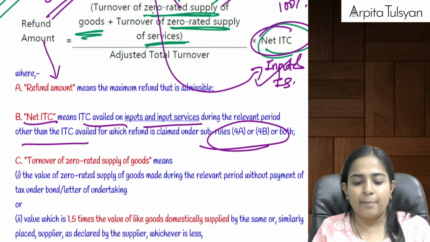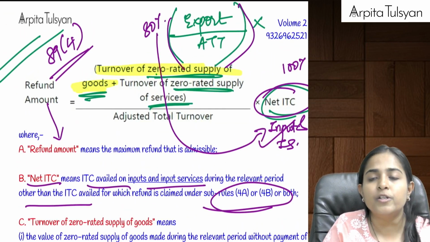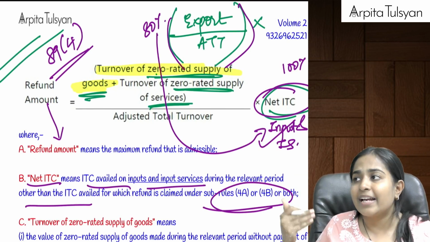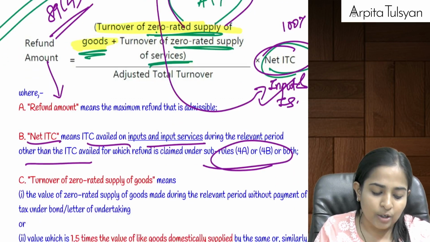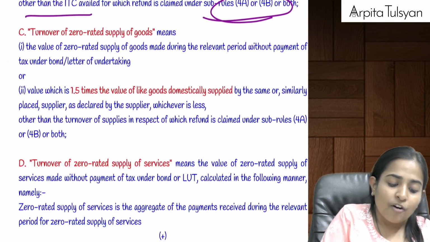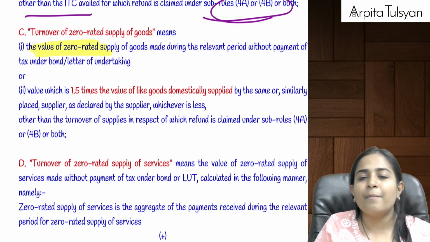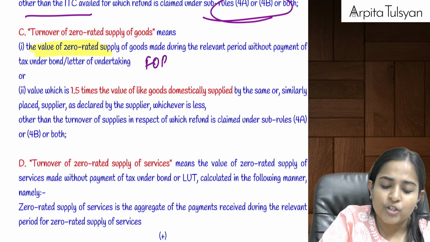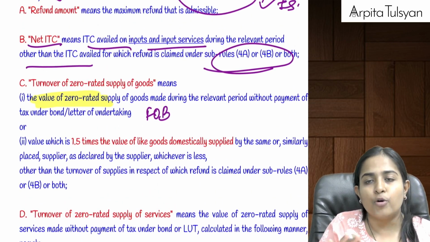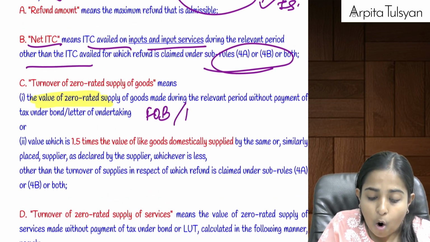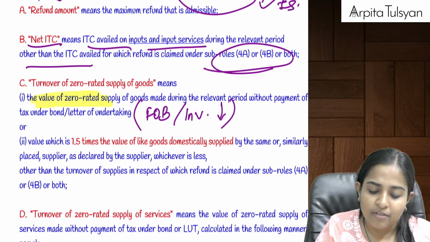Okay, then something important, everyone. What do you mean by turnover of zero rated supply of goods? Zero rated supply of goods means, can we say it is talking about those goods which I have exported? Okay, so how much value will you take for that? Whatever was the actual export value. Ma'am, what do you mean by actual export value? The value which you had mentioned in your FOB or shipping bill. Okay, FOB value mentioned in the shipping bill or invoice value, whichever is lower.